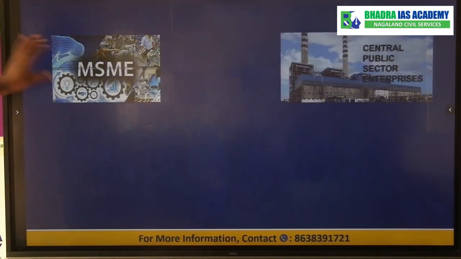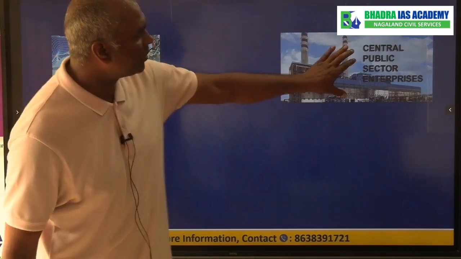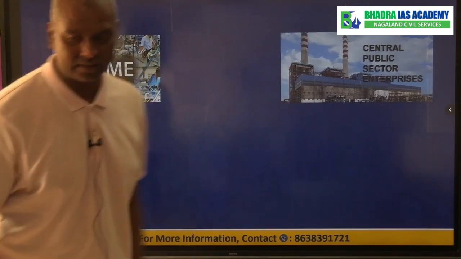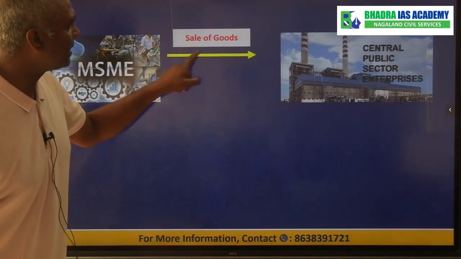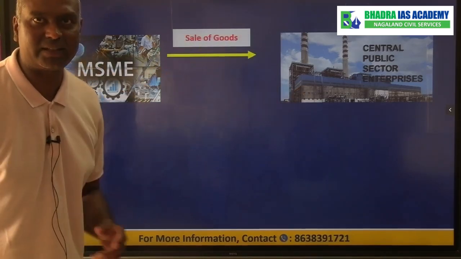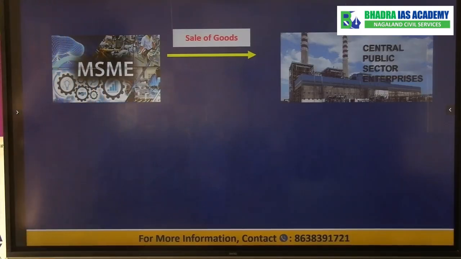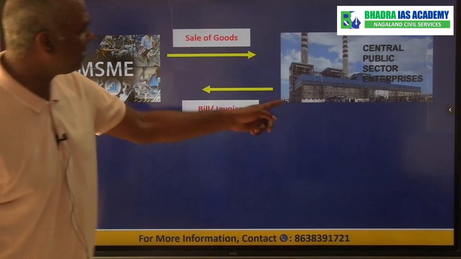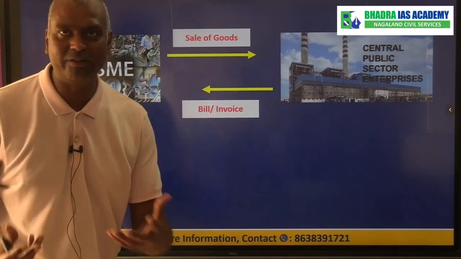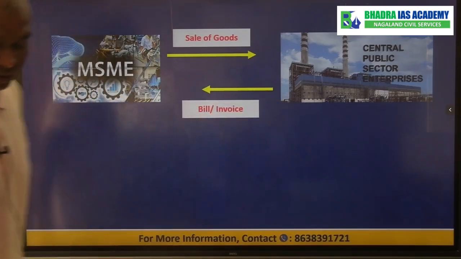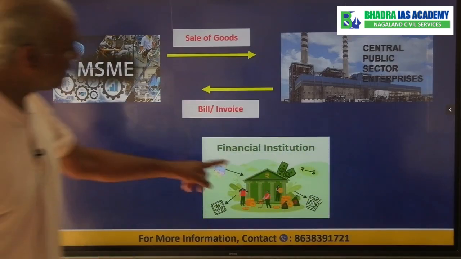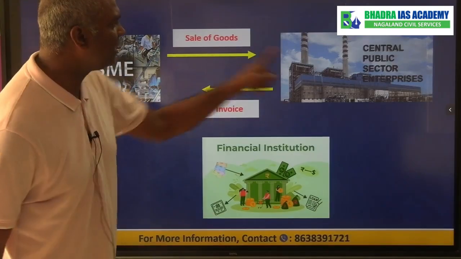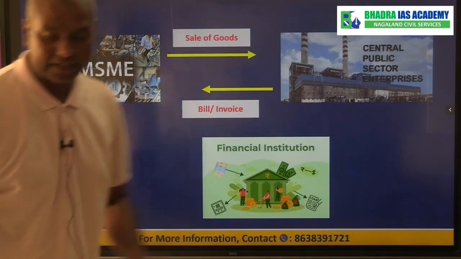Suppose there is one MSME and there is one public sector enterprise. Now what happens? The MSME sells goods to public sector enterprise. Then the public sector enterprise has to pay the bill, the invoice, they have to clear it. There is one financial institution between the MSME and the public sector enterprise.